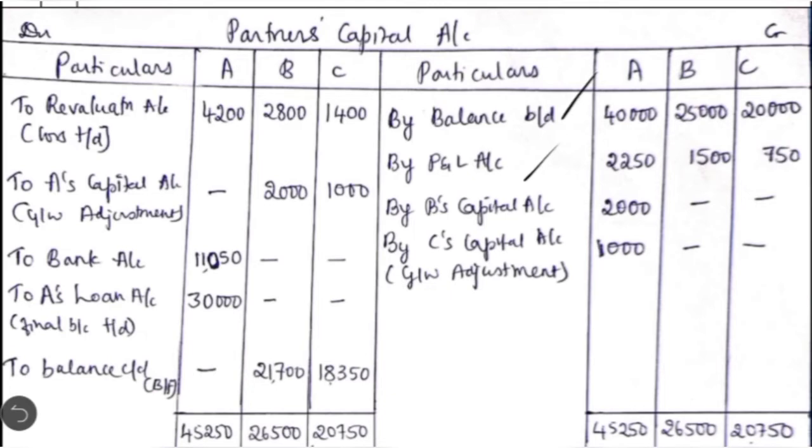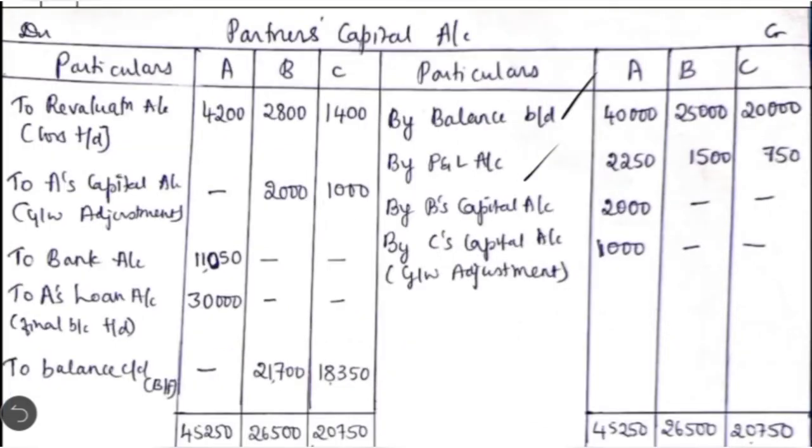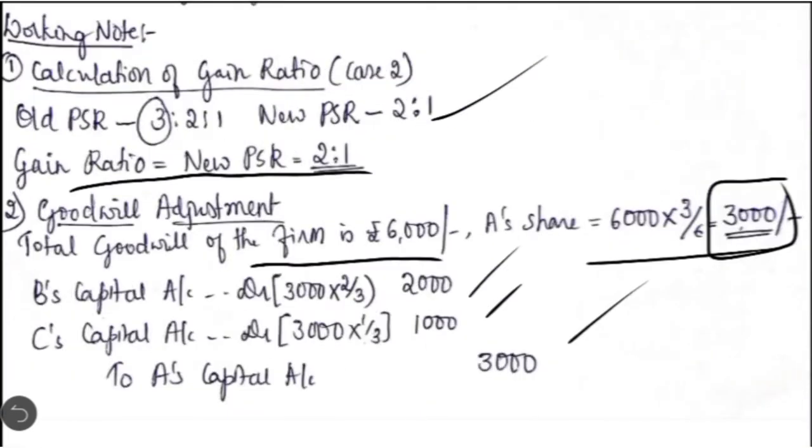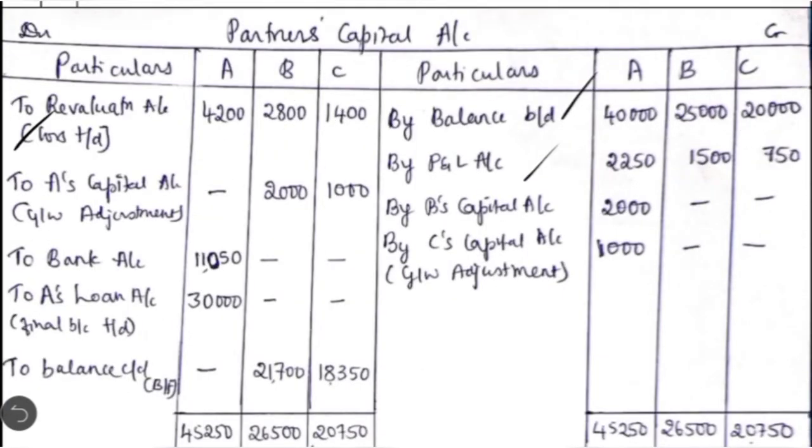In this case we have a revaluation loss, and the entry we have passed was all partners' capital account debit to revaluation account. So you have to write the entry here on the debit side to revaluation account. Then we have to show the goodwill adjustment entry. So we have to record both sides of the transaction. By B's capital account, by C's capital account, the amount should be written in A's column. Then to A's capital account, the amount should be written in B and C's column.